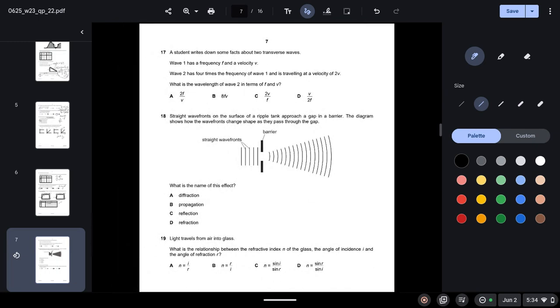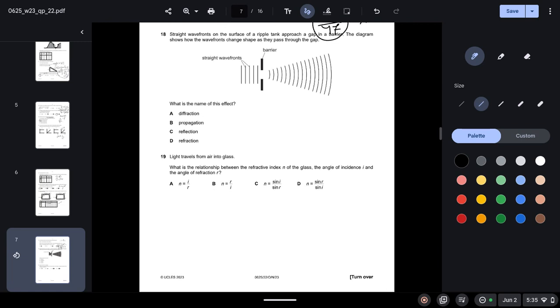17. A student writes down some facts about two transverse waves. Wave 1 has a frequency f and a velocity v. Wave 2 has 4 times the frequency of wave 1 and is traveling at a velocity of 2v. So we know the formula is v equals f lambda. They tell us that in wave 2 the frequency is 4 times that of wave 1 and velocity is twice that. So we have 2v equals 4f lambda. So when we make lambda the subject, we get 2v over 4f, and when you simplify this, your answer will come out to be D.